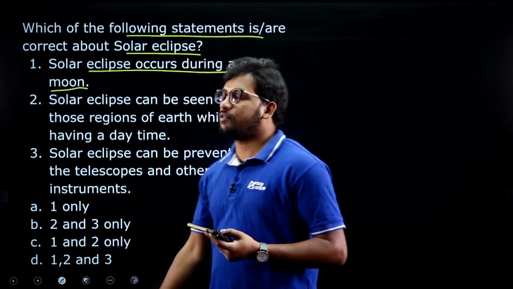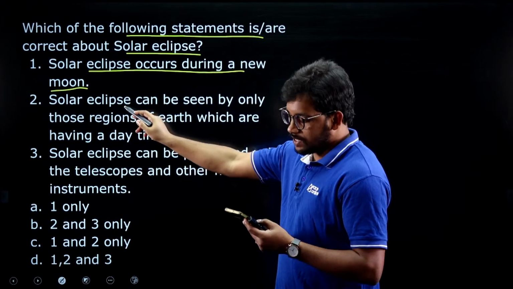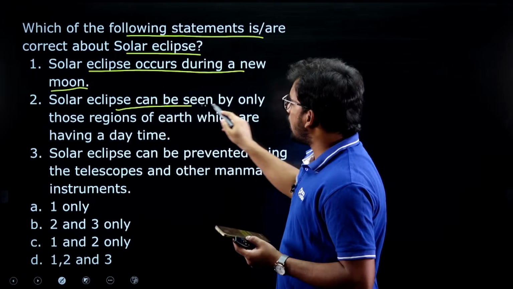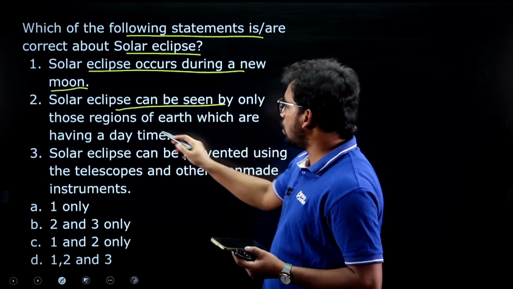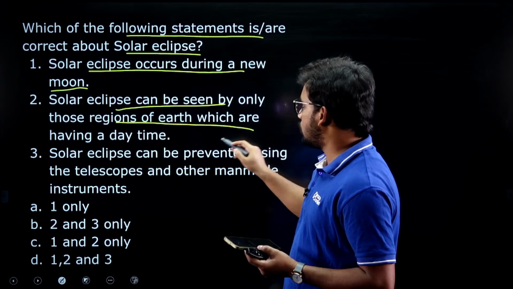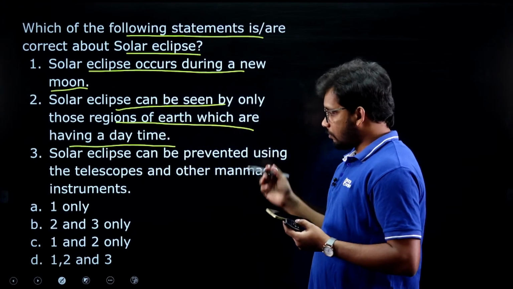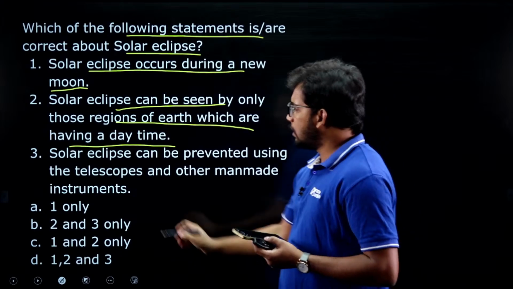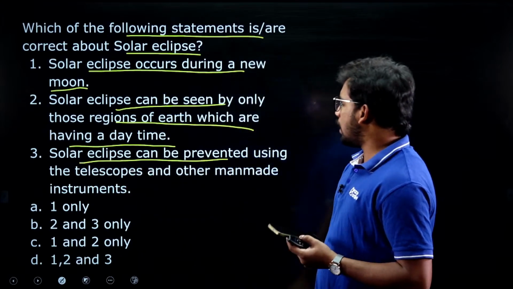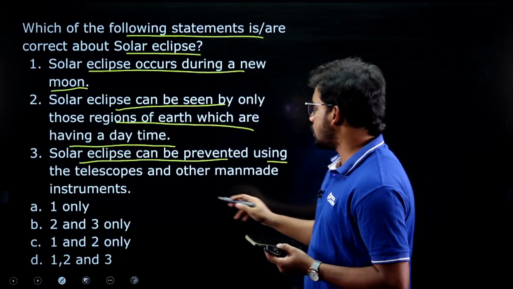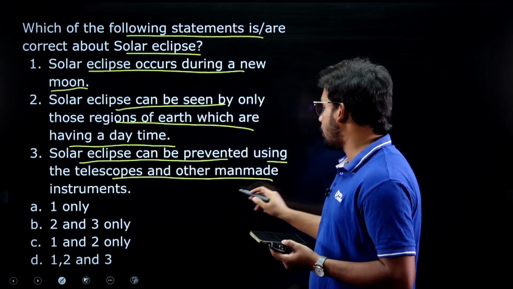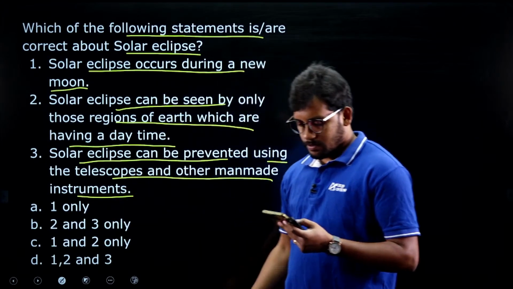So this is the first statement. Second statement, solar eclipse can be seen by only those regions of earth which are having the daytime. Third statement, solar eclipse can be prevented using telescopes and other man-made instruments.